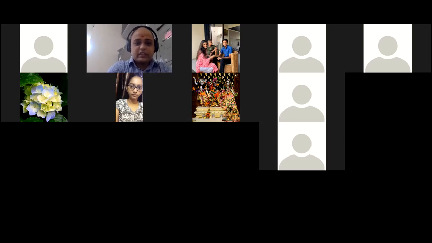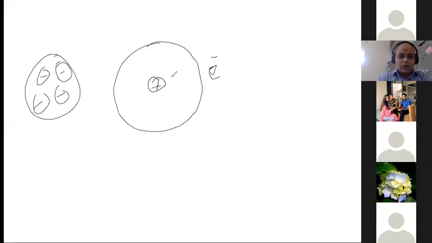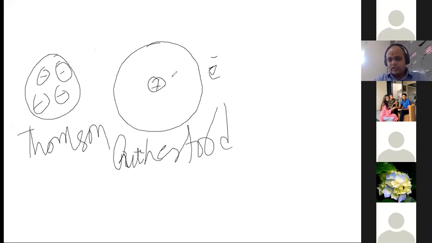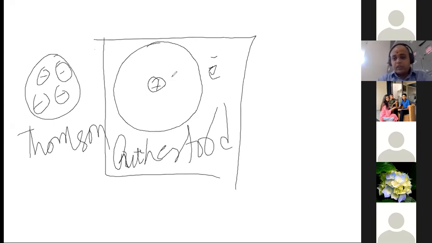Right. So let's get back to our atomic structures. So we have got the J.J. Thomson model here, and then came in Rutherford. Both of these had their own limitations. Especially Rutherford's atomic model. What was the limitation of this model?